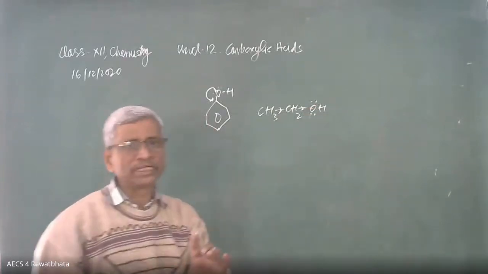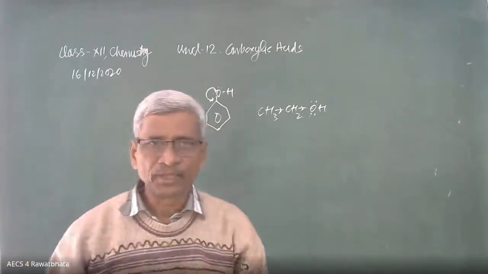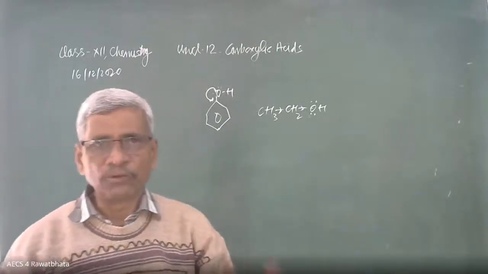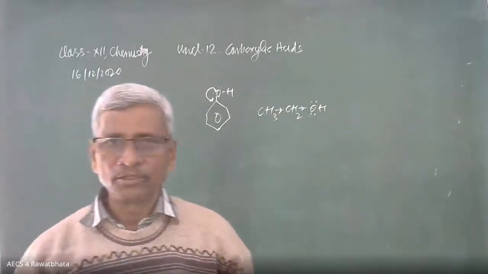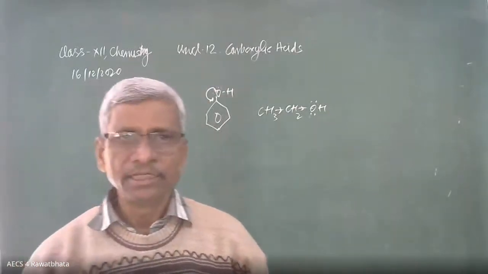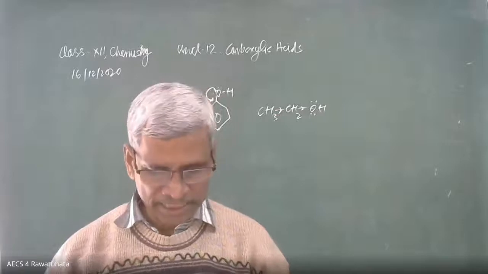So either one we have to explain, not both the things. We can take phenol and explain why phenol is going to release H positive easily. Then at the same time, you need not explain ethanol, why it is less acidic. If one is explained, it is okay, it is clear.